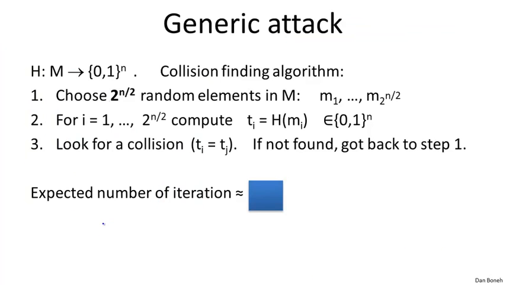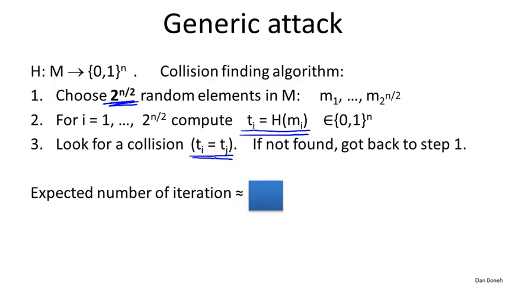Let me remind you, here we chose 2 to the n over 2 random elements in the message space. We hashed them. So we started off with a random distribution in the message space, and after we hashed them, we end up with some distribution. This distribution over tags might not be uniform, but we don't care. The point is that all these tags, t1 to t_{2^(n/2)}, are independent of one another. And as a result, if we choose 1.2 times 2 to the n over 2 tags, the probability that a collision will exist is roughly 1/2.